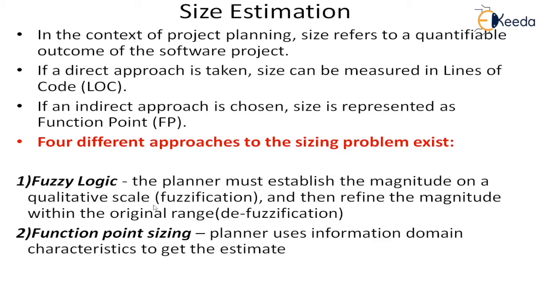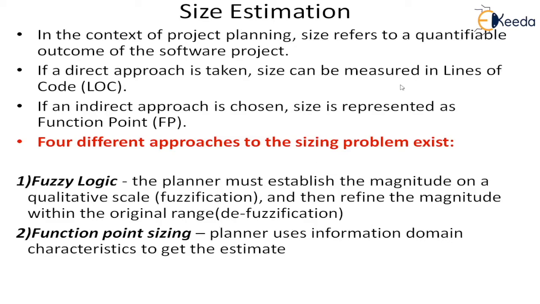If you have studied fuzzy logic in your computer science courses, you might know what fuzzification is. Once you get your characteristic fuzzy function, you can create your fuzzy logic rules, and from that you get the fuzzy output. Then you have to bring it back to the original range, which is defuzzification.